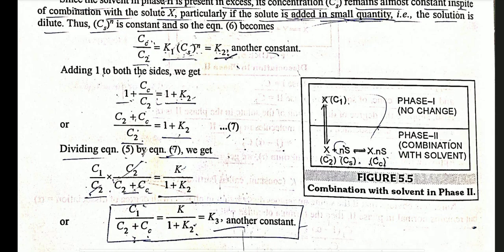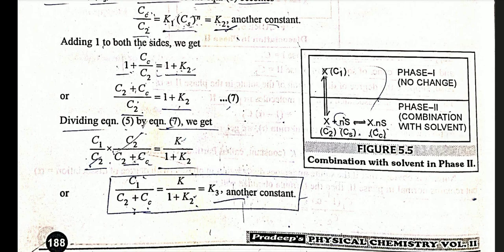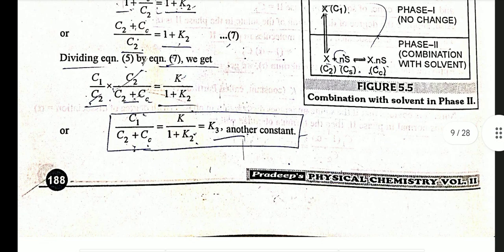Now adding 1 on both the sides we get (C2 + Cc)/C2 = 1 + K2. Now dividing equation 5 by equation 7 we get C1/(C2 + Cc) = K/(1 + K2) = K3, another constant.